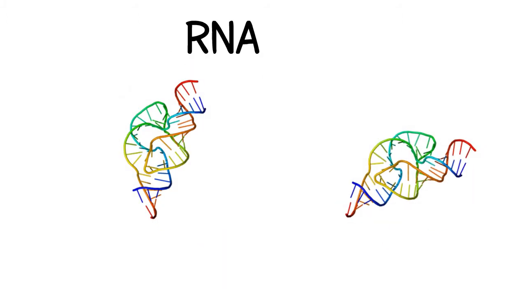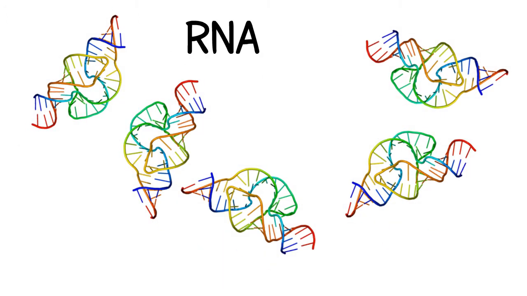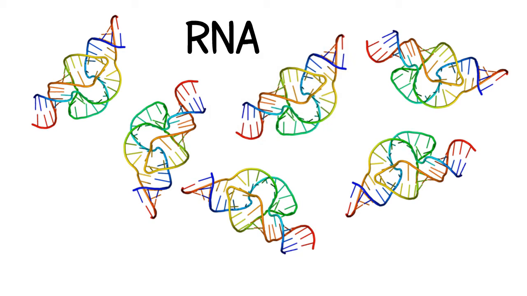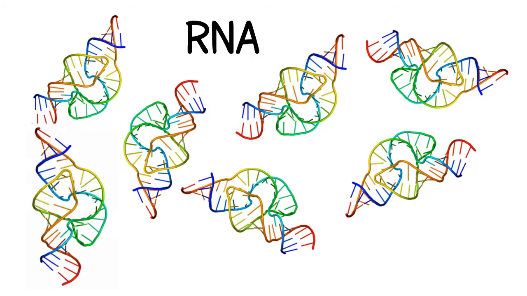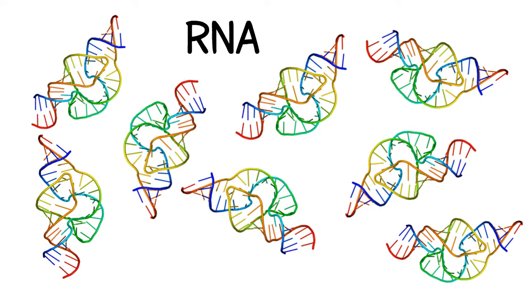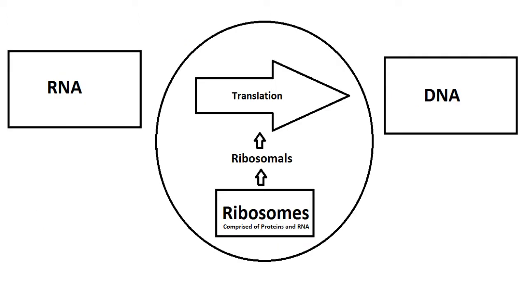The presence of ribozymes led to the building of more complex proteins and the transcription of the first code in RNAs. This code dictated the genetic expression of the RNAs and, through genetic fidelity, how the mRNA, tRNA, and rRNAs evolved. This code led the way to the formation of ribosomes. Ribosomes, which are the site of translation, are made up of complex proteins and RNAs. These proteins are called ribosomals, which are special because they can read and translate RNA, which is a step that is critical to the formation of DNA's double helix.